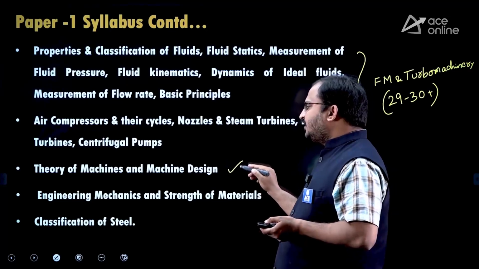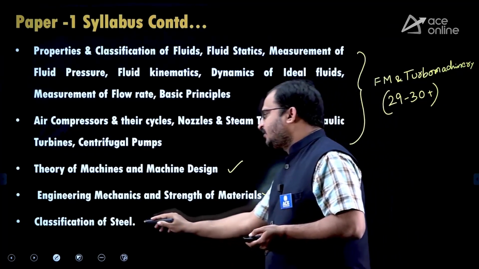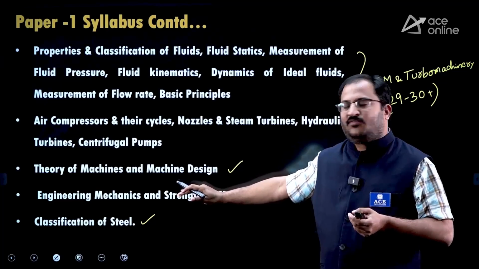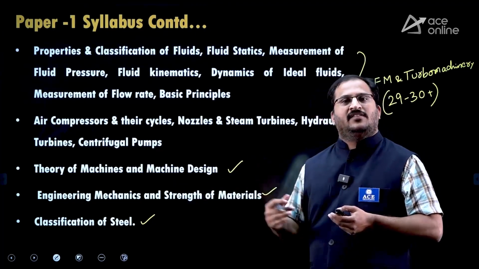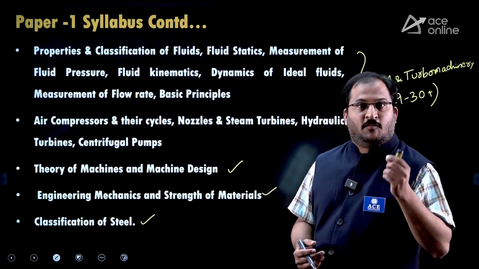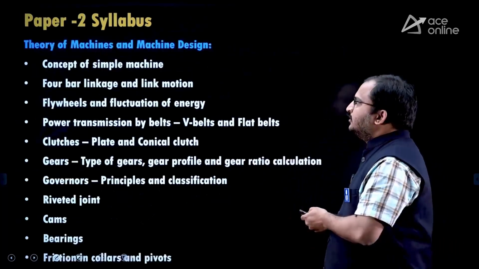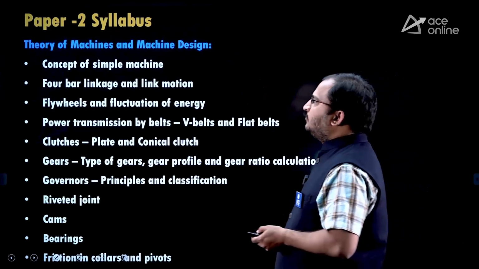Then theory of machines and machine design, engineering mechanics and strength of materials, classification of steel. See, the elaborate syllabus of these topics is not given in the paper 1 syllabus, but you have to prepare according to the paper 2 syllabus only. So let us see the paper 2 syllabus, dear students.